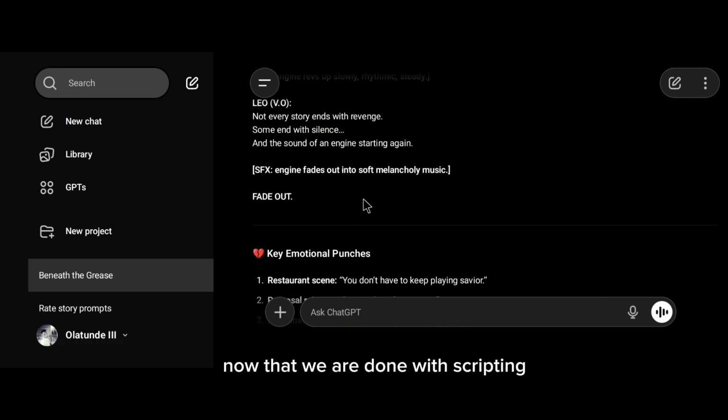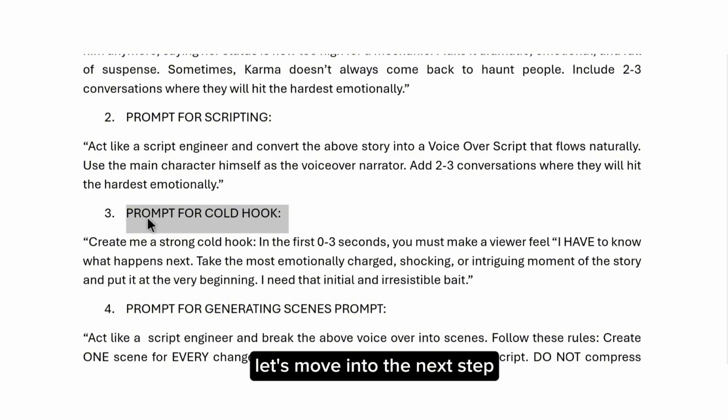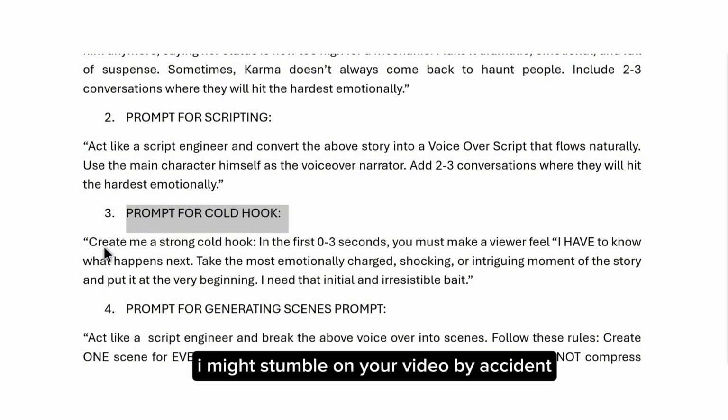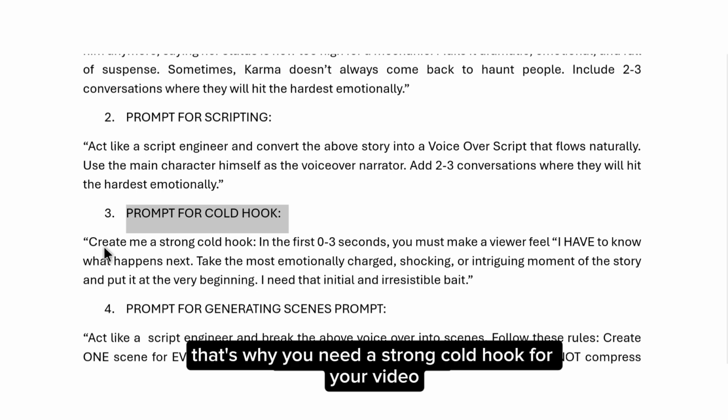Now that we are done with scripting, let's move into the next step, which is the hook, known as the opening scene. I might stumble on your video by accident, but if the first 3-5 seconds don't grab me, I'm scrolling away. That's why you need a strong code hook for your video.